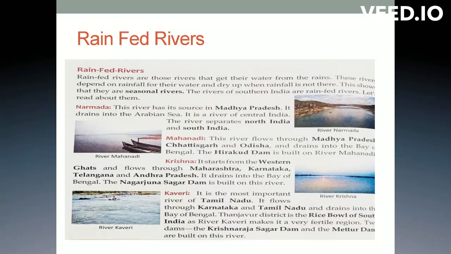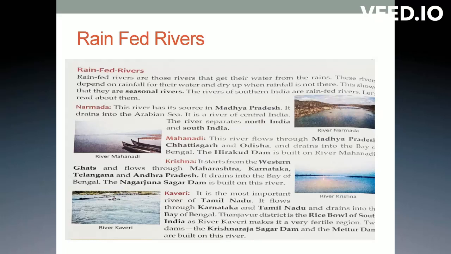So next we are going to learn about the rain-fed rivers. As I told you, these are dependent on rainfall. They are called seasonal rivers. So here in our southern India, we have some rain-fed rivers. Okay, let us start with Narmada. So here you can see Narmada River on the right side, the first figure. Its source is in Madhya Pradesh. So we all know that Madhya Pradesh is in the center of India. So we can say that this river, Narmada River, separates North India and South India.